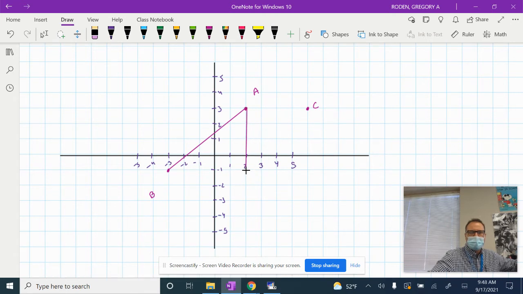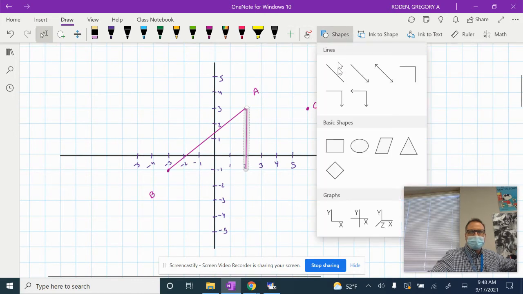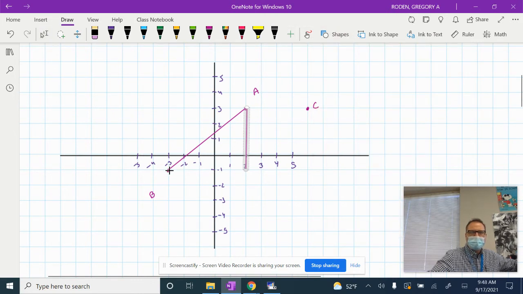So we can come down here. I'm going to make a leg here. And we've talked about the Pythagorean Theorem in here, right, class? Yep. A squared plus B squared equals C squared, right? So now what I have is a right triangle, and I can use the Pythagorean Theorem to figure out the distance between A to B.